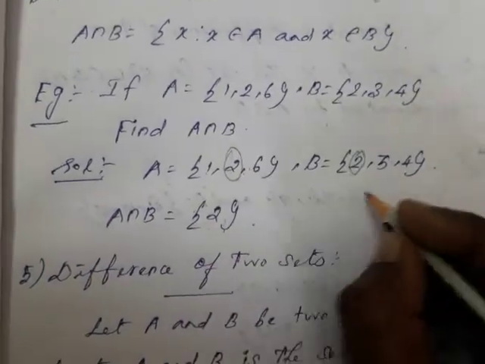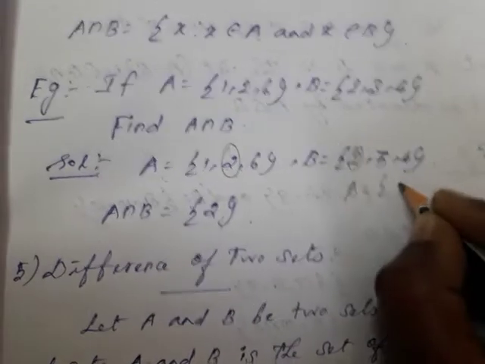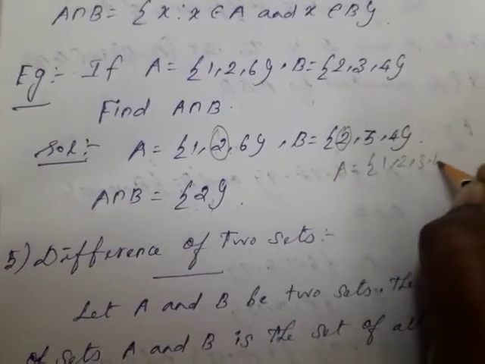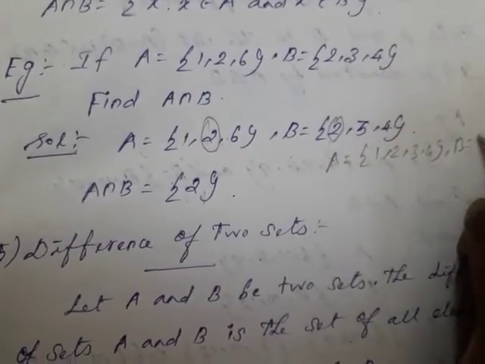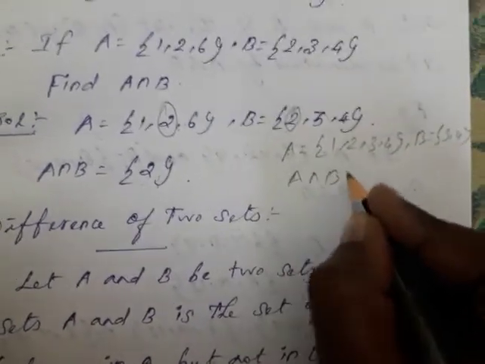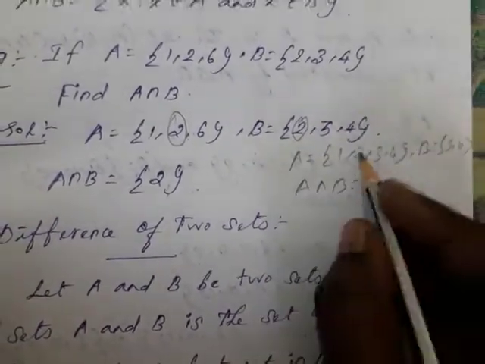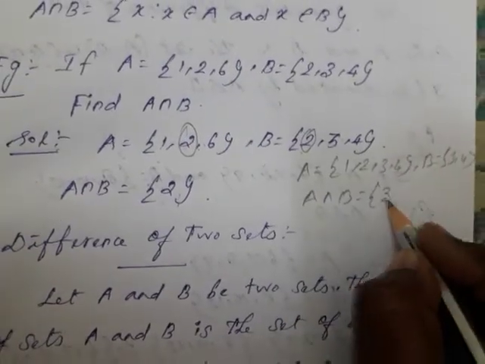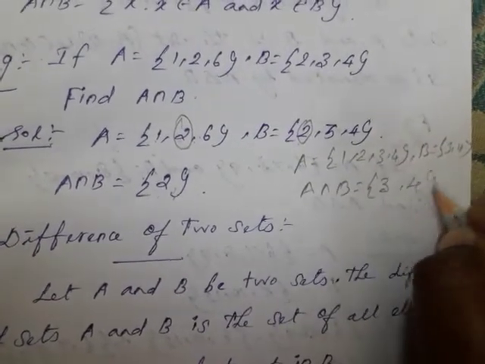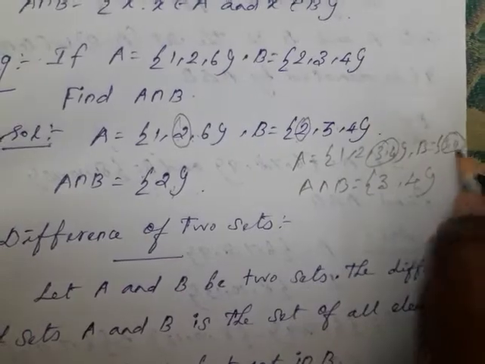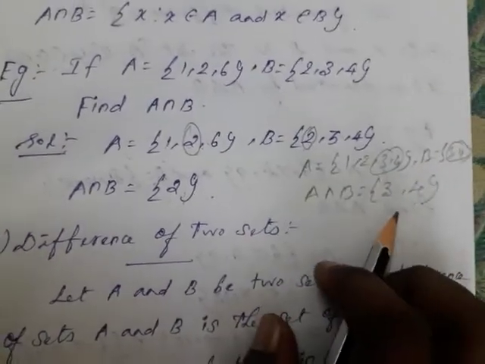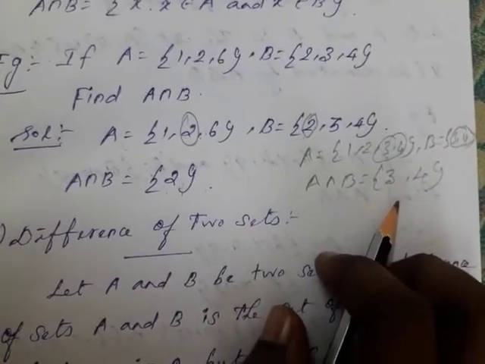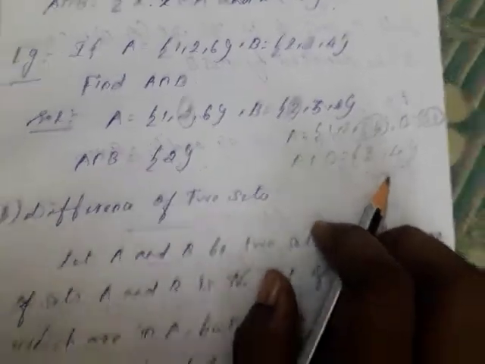So another example. Set A is equal to {1, 2, 3, 4}. Set B is equal to {3, 4}. So what is A intersection B? 1 is there or no? 2 is there or no? 3? Yes, it is there. 4 is there. So 3 and 4 are the common elements. That is called A intersection B. Okay, the next one.